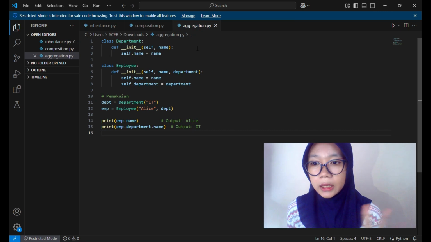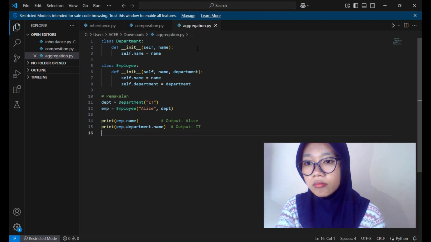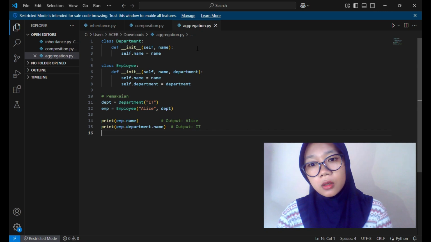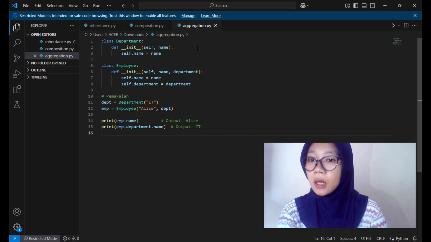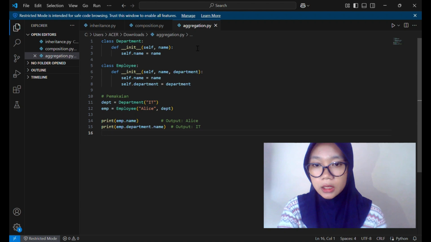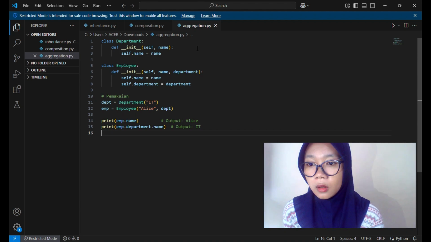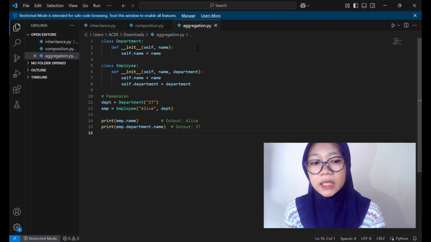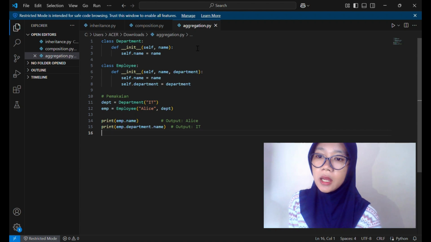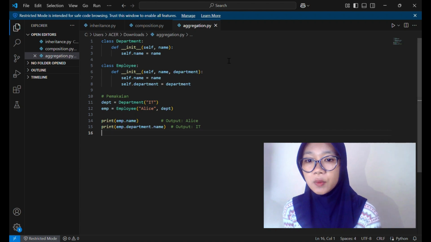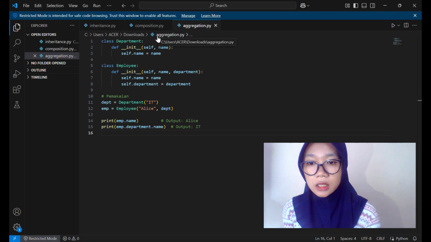Number three, aggregation. Aggregation is almost similar to composition, but the object can live independently. The relationship is looser. Here, Project is created externally and is only referenced by Student. If the Student object is lost, the Project can still be used. This is an example of loose aggregation.